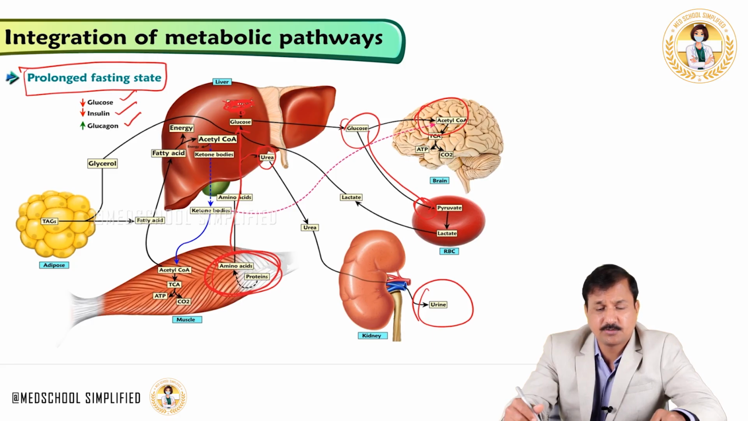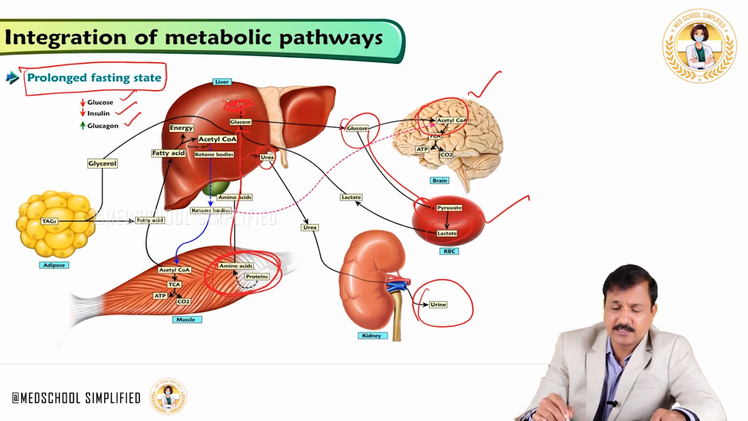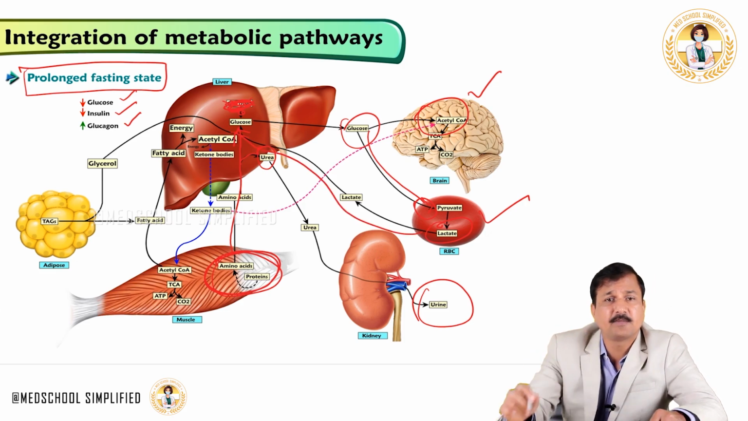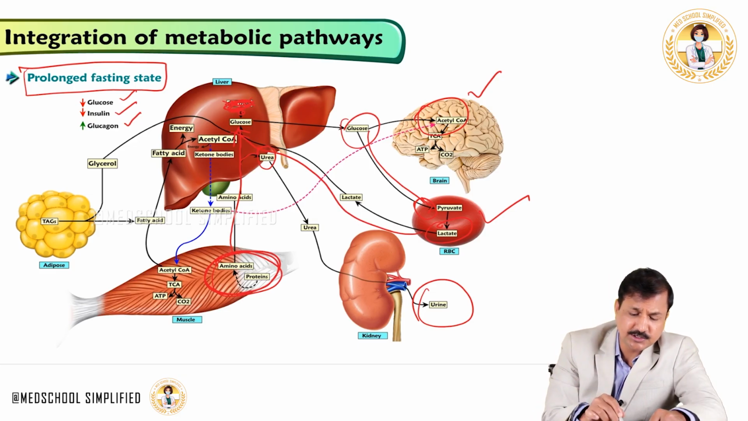ketone bodies at this point in time. So the brain uses both glucose and ketone bodies at this time. The red blood cell uses only glucose, releasing lactate, and lactate is taken up by the liver and converted back into glucose. Now, what about adipose tissue?